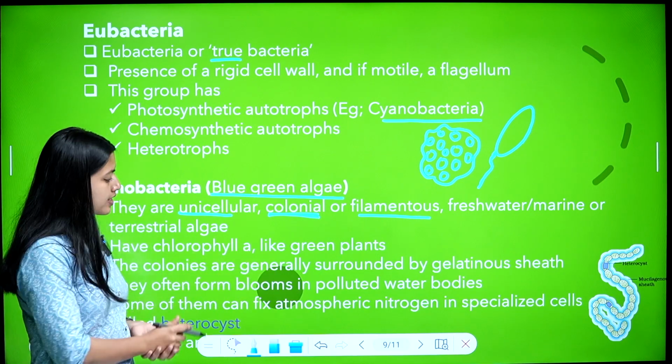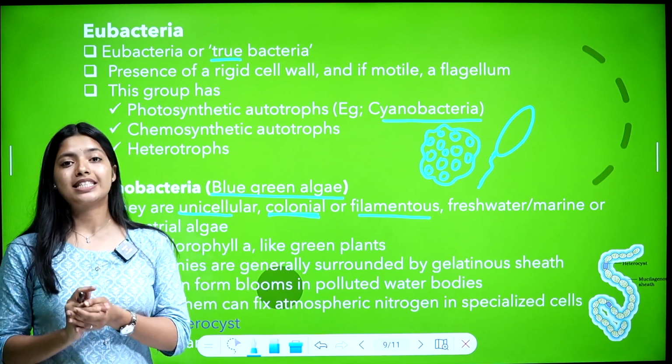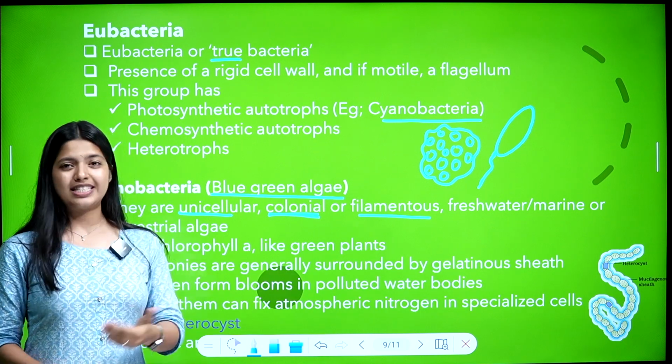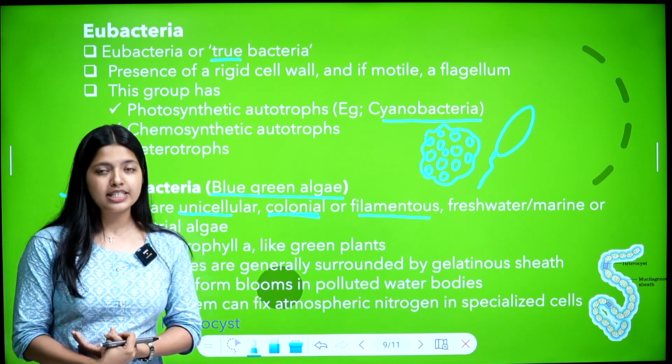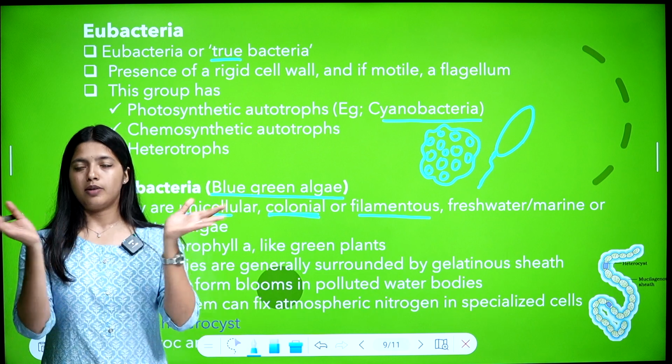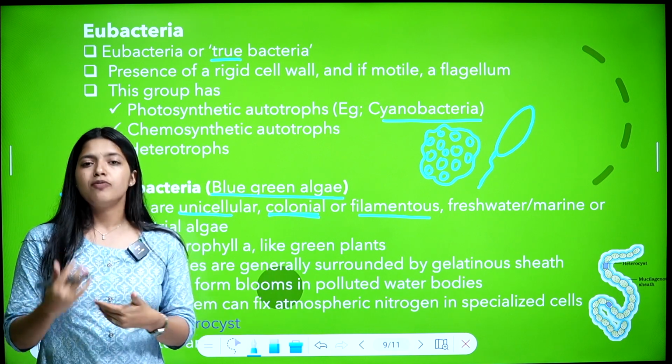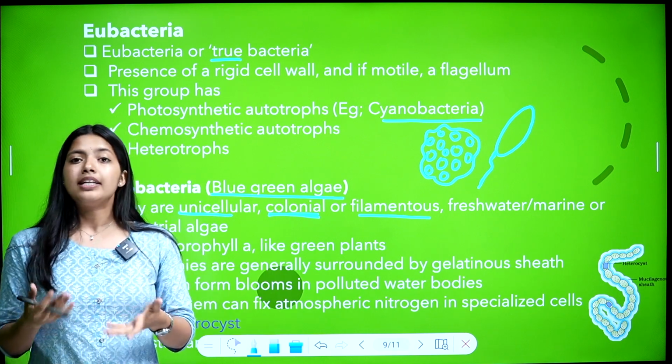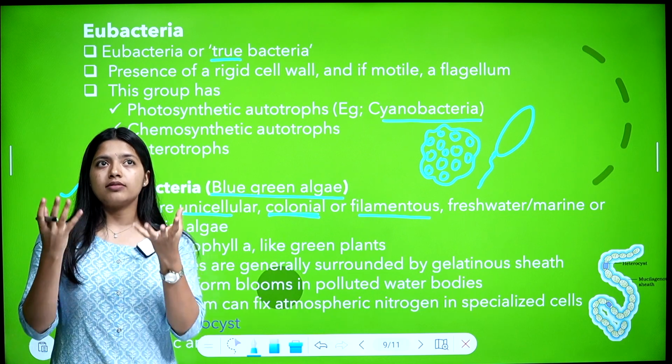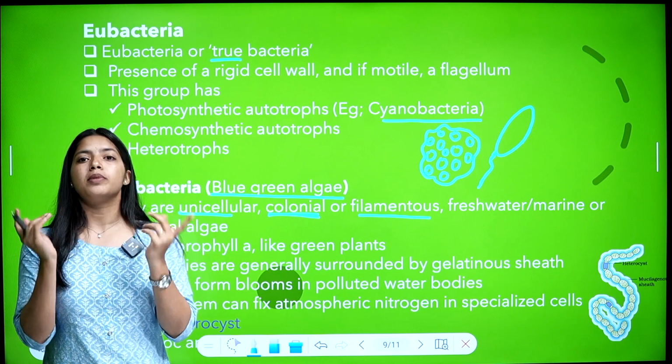Some of them can fix atmospheric nitrogen in specialized cells. So what is fixing atmospheric nitrogen? There is nitrogen in our atmosphere. Plants need nitrogen inside their body, but they can't directly absorb nitrogen from the atmosphere.